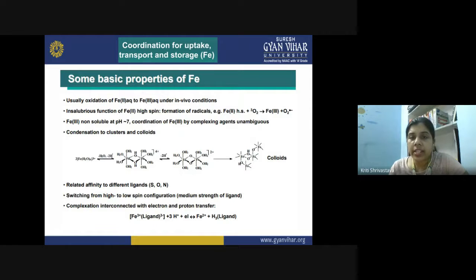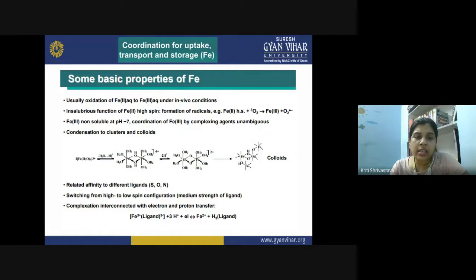So now let us see the coordination for the uptake, transport and storage of iron. Some basic properties of iron: usually it shows the oxidation of iron(II) aqueous to iron(III) aqueous under the in vivo condition. Then, in iron(II), high spin favors formation of radicals. So this is very important when we talk about dioxygen transport. Then Fe(III) is non-soluble at pH 7. So coordination of Fe(III) by complexing agents is unambiguous.